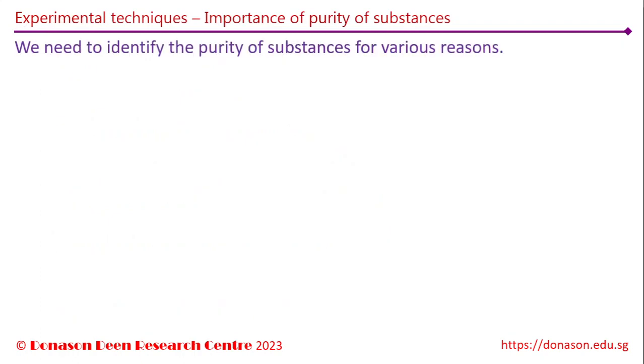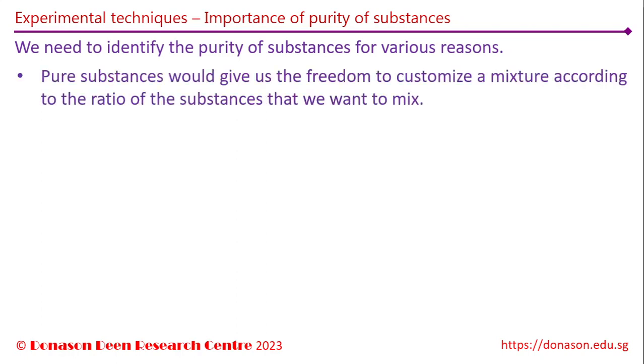We need to identify the purity of substances for various reasons as given below. Pure substances would give us the freedom to customize a mixture according to the ratio of the substances that we want to mix. Let us say that we would like to create a mixture of copper and gold in the ratio of 9:91. Then we could take 9 grams of pure copper metal and 91 grams of pure gold ingots, and then melt and mix them together. If the copper or gold used is not in its pure form, then we would not be able to create a perfect mixture according to the ratio that we want. Hence, pure substances give us the freedom to create any mixture according to our requirement of mixing.